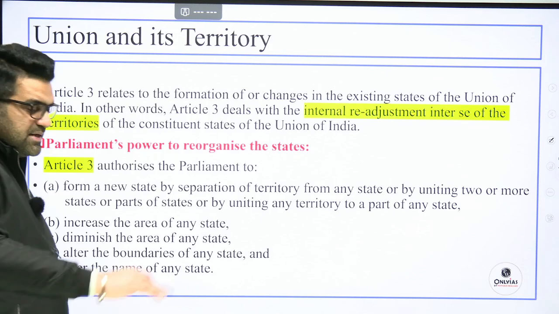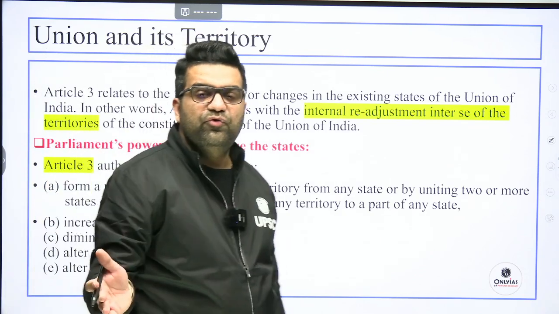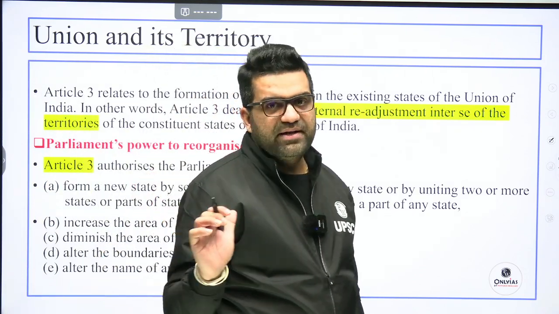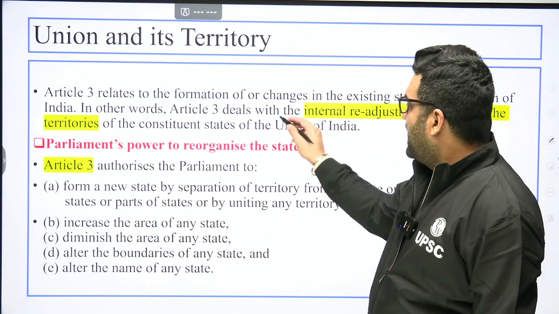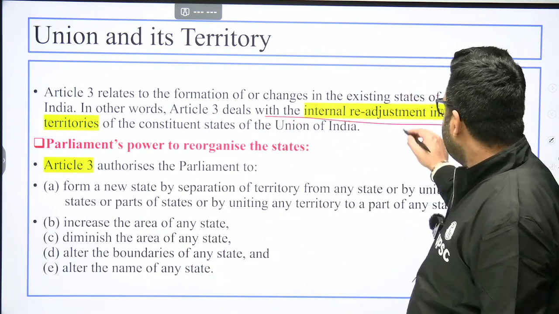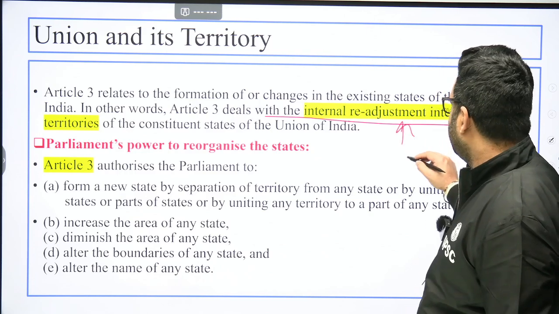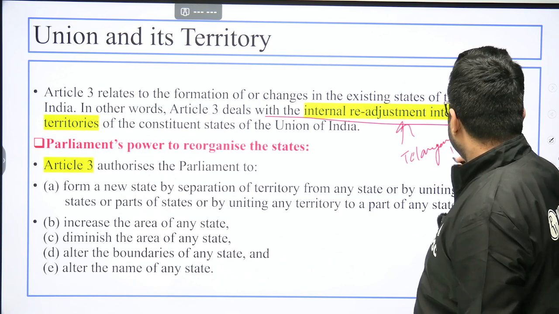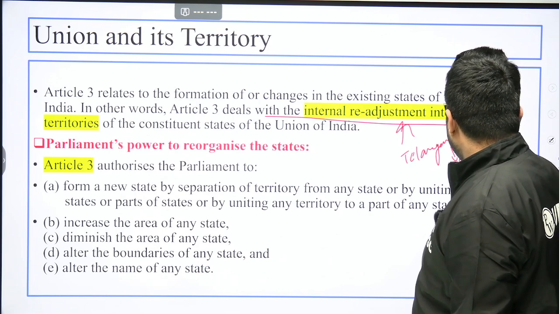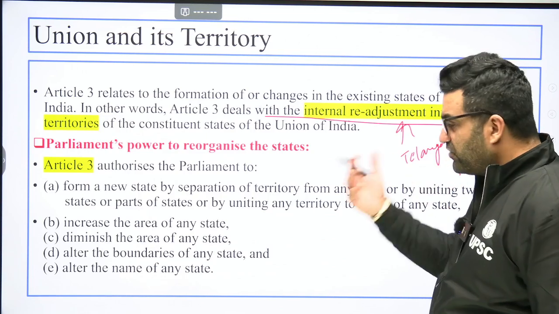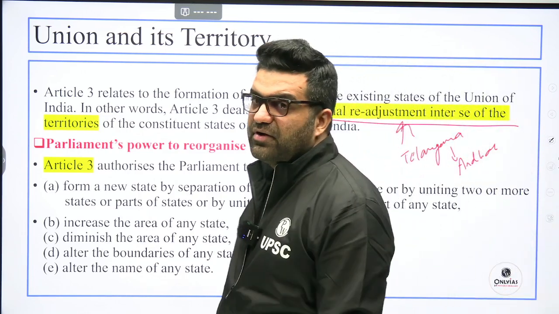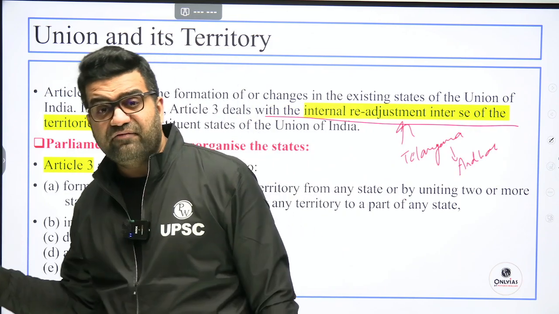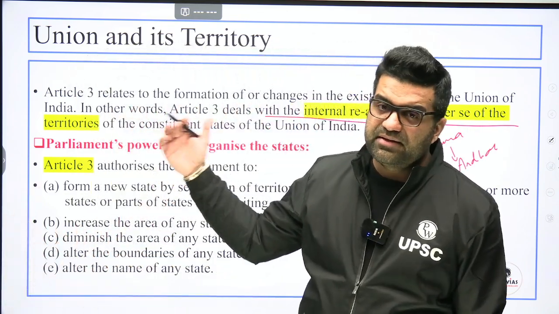In other words, if UP were to be divided into 4 parts, it is possible under Article 3. So Article 3 deals with internal readjustment, inter se. For example, carving out Telangana out of Andhra Pradesh. Likewise Jharkhand out of Bihar. We had carved out 3 states in the year 2000.